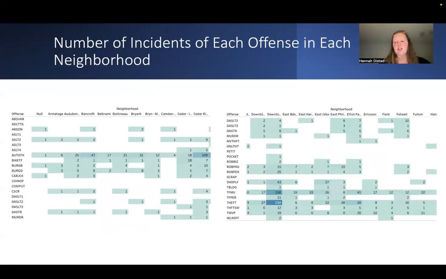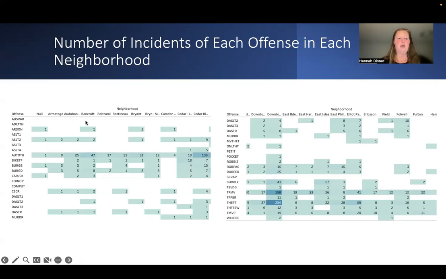Number of incidents of each offense in each neighborhood. So here, looking at this, we can see the offense on the left with the neighborhood on the top. In this picture over here, you have downtown. You can see like pocket picking, there was not any within this time frame. Shoplifting, one.